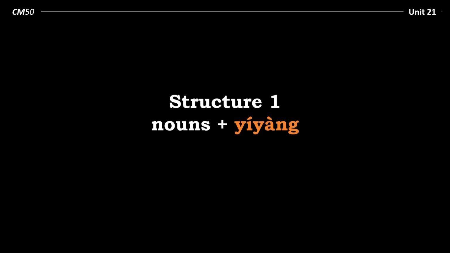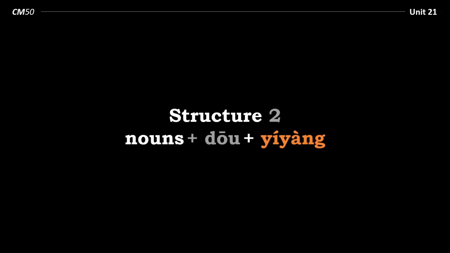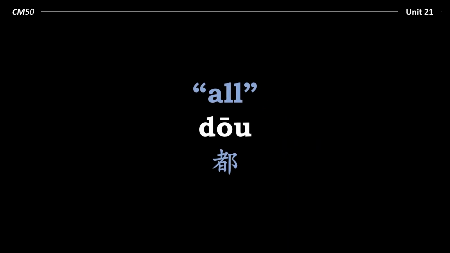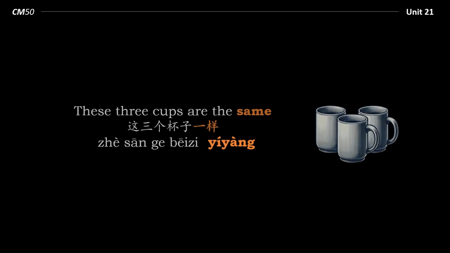So structure 1, very simple, nouns plus 一样. We can also say nouns 都一样, and 都 means all. So in this structure, nouns 都一样, we're saying the nouns are all the same. So let's revisit that first sentence.